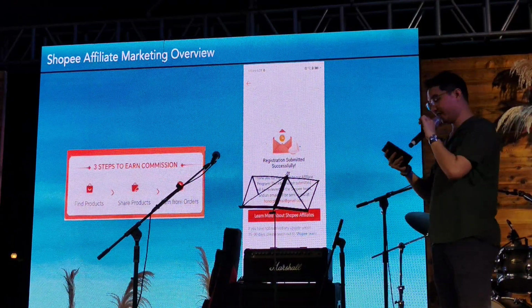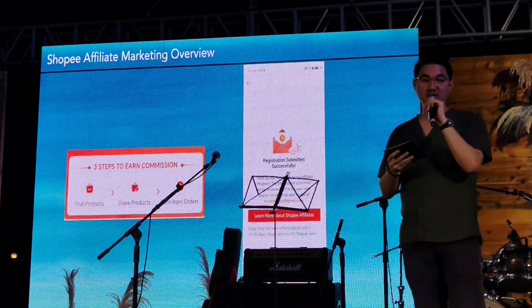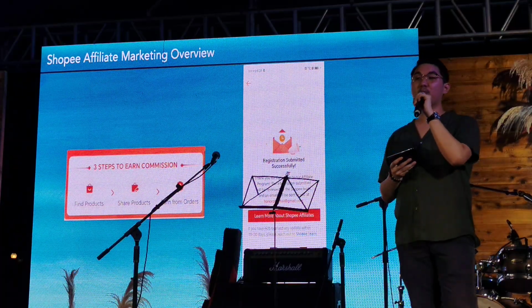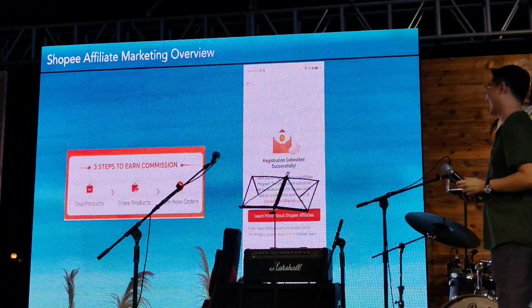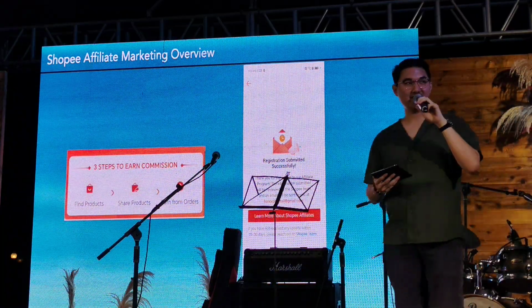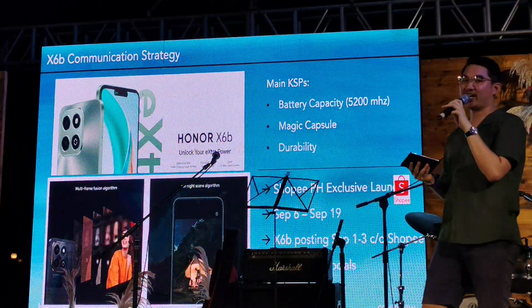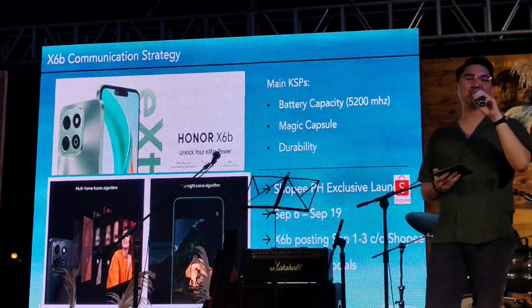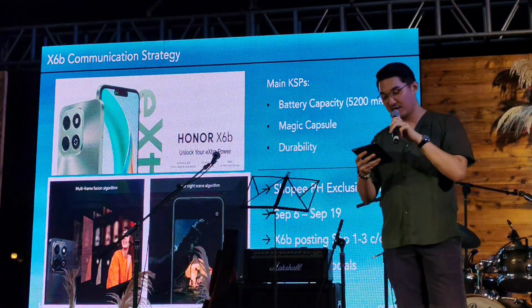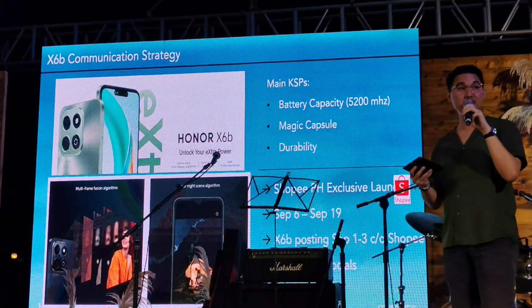And before anything else, we are excited to announce one of our new upcoming phones for next month. Next slide please. We'd like to introduce our Honor X6B. This is going to be an exclusive launch with Shopee from September 6 to September 19.